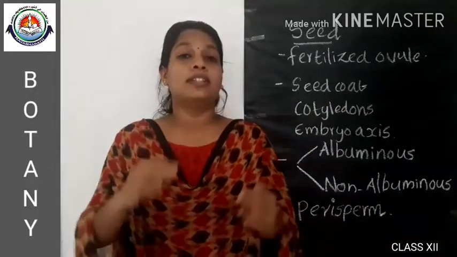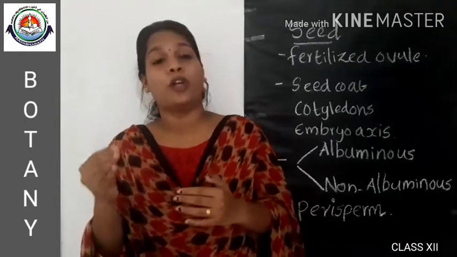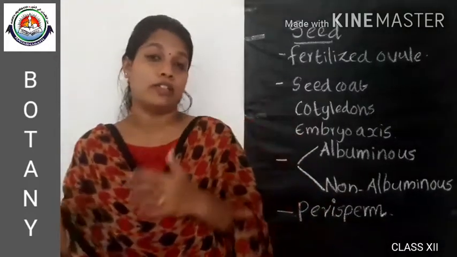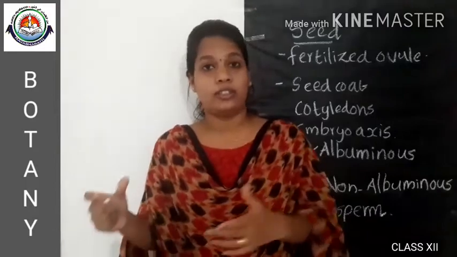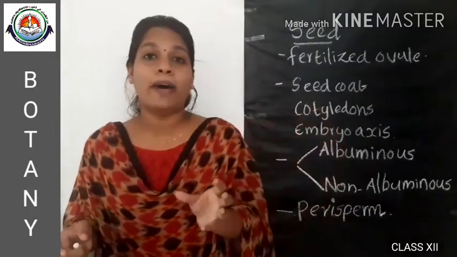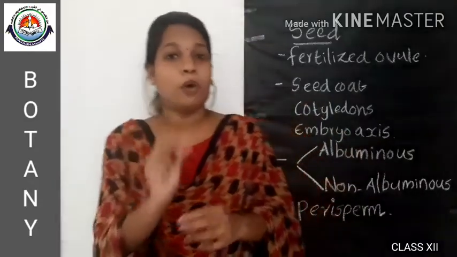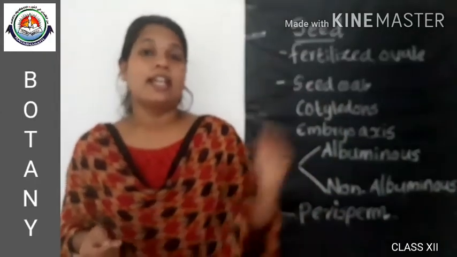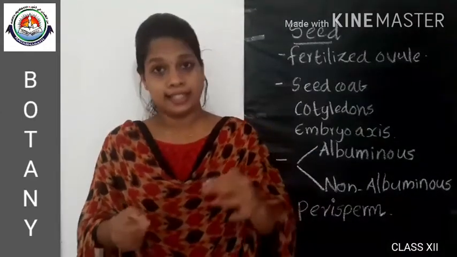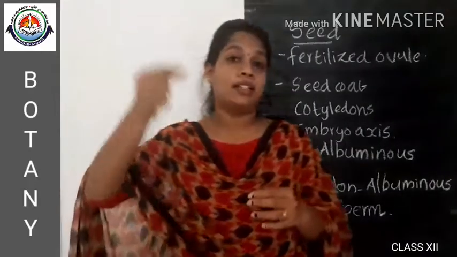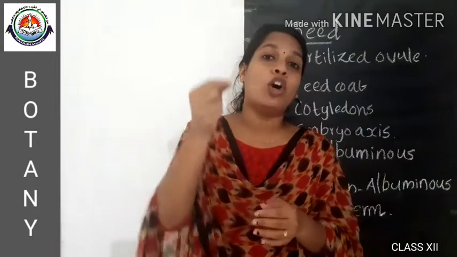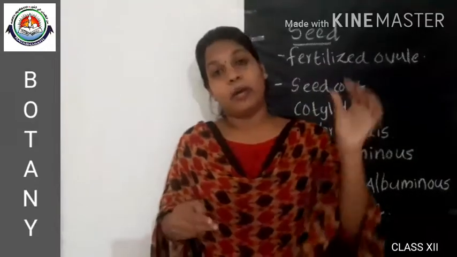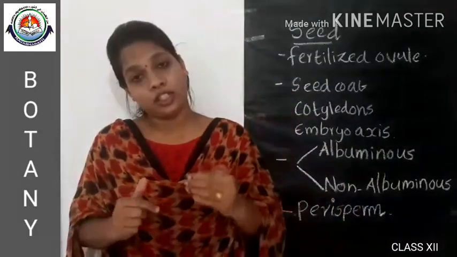As we know, there are integuments which protect the ovule, isn't it? So these integuments will harden and form the seed coat. Okay, and also the micropyle will become a small pore on the seed coat. Through this, oxygen is transported, that is, during germination oxygen is necessary. For this the micropyle forms a small opening on the seed coat and it passes oxygen for seed germination.